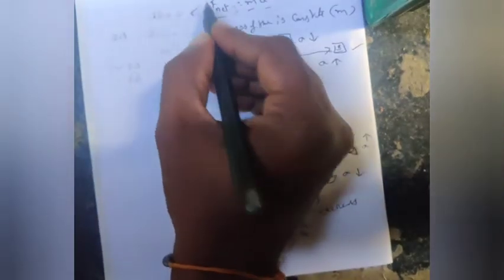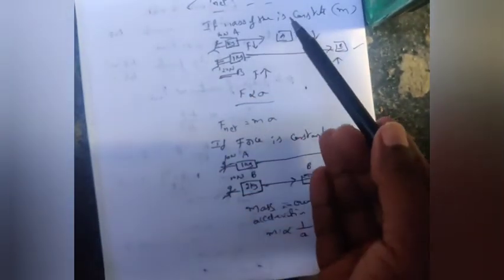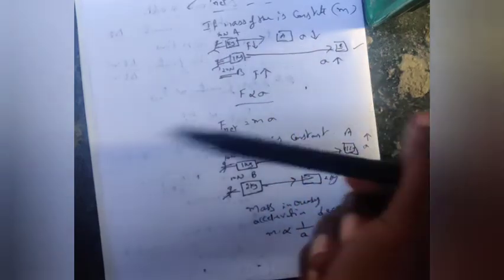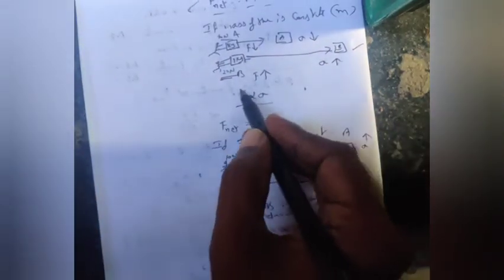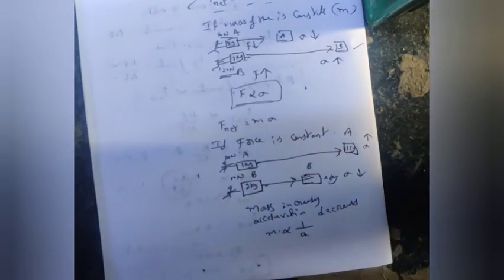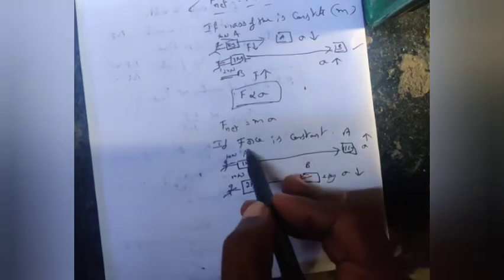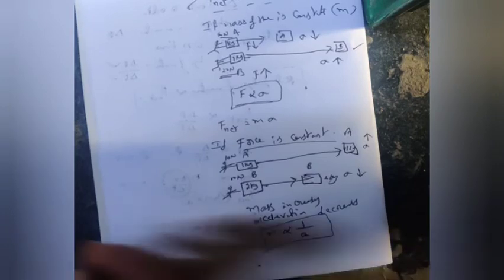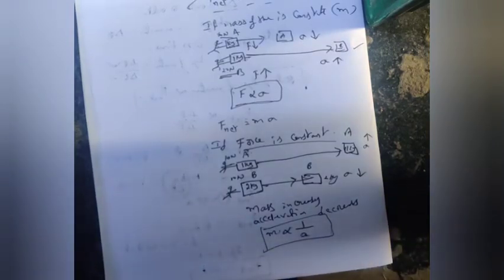What have we seen? Two cases. In the first case, mass is constant: force increases means acceleration increases, so force is directly proportional to acceleration. In the second case, force is constant: mass increases means acceleration automatically decreases. This is the concept. Thank you.